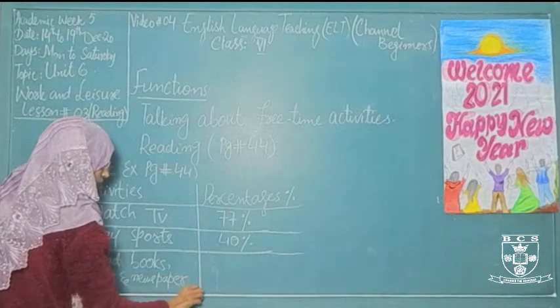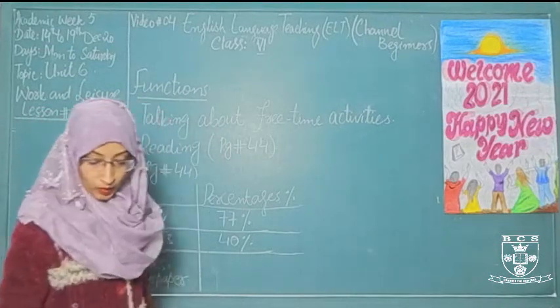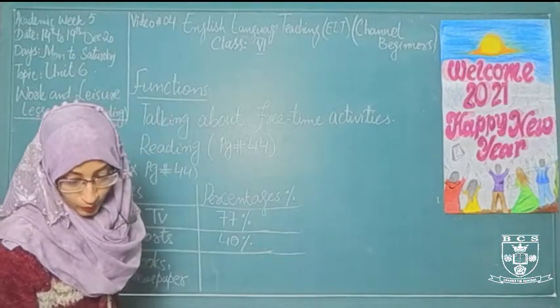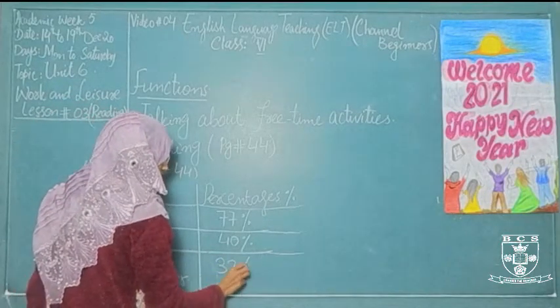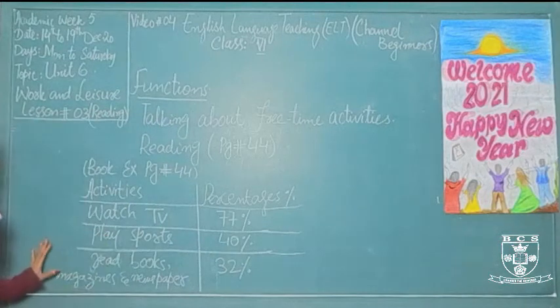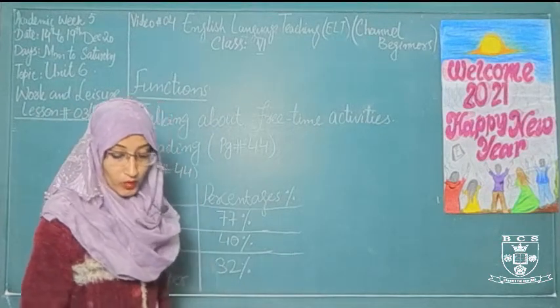At what percentage do they perform this activity? 32% of people do this activity. And you have to complete this box from my solution. I have completed it there. Now come to the listening task.